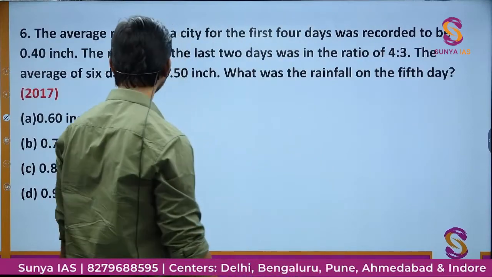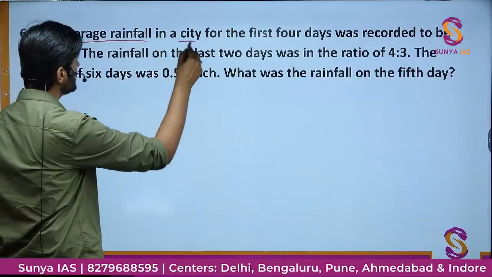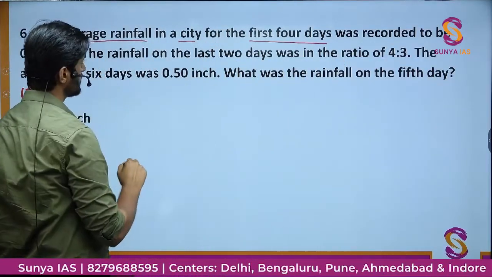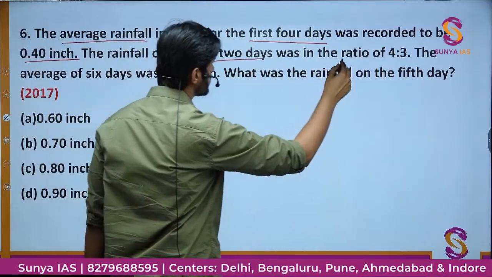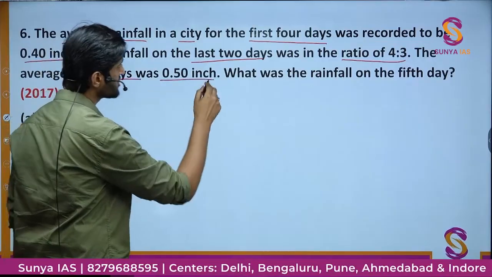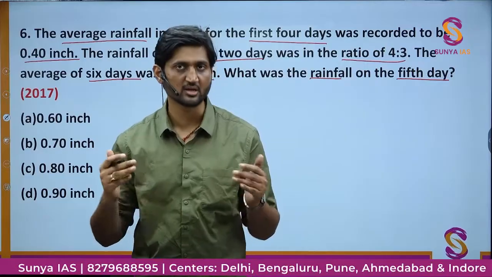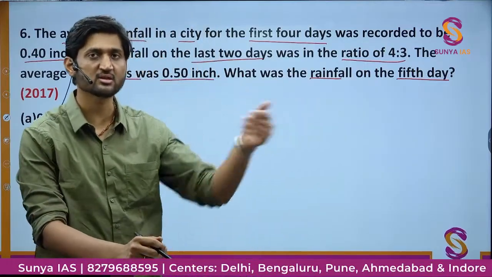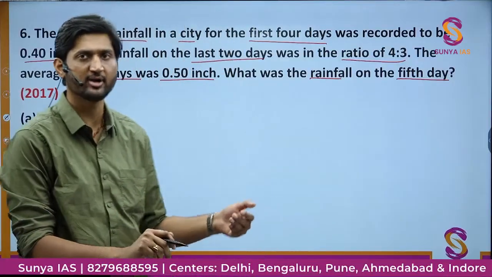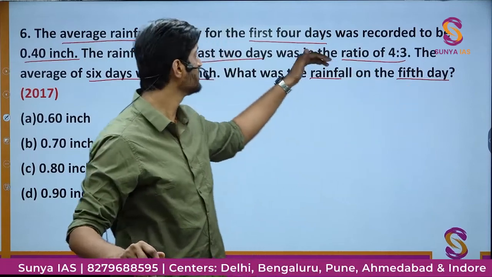to question number 6. So here let me read it. The average rainfall in a city for the first 4 days was recorded to be this much, and in the last 2 days it was in the ratio of 4:3. So the average of 6 days was this much. What is the rainfall on the 5th day? What is happening here is that there is a city in which it is raining for 6 days, and for 6 days you have recorded some data. You have some meteorological department in your city, and then it is recording the data of all the 6 days, and it is giving you some values.